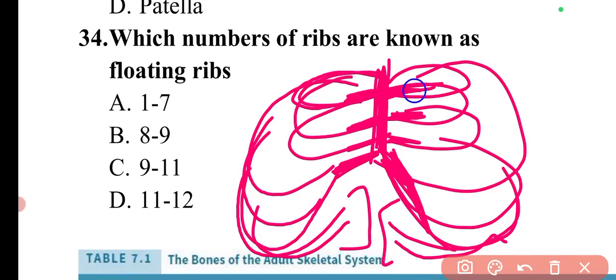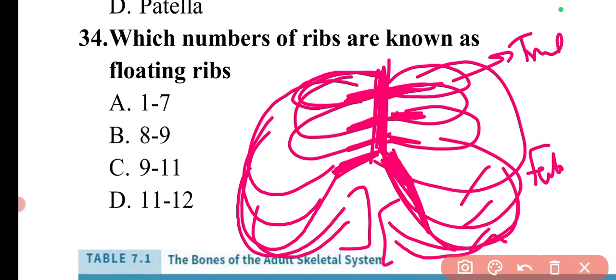Those bones which are directly attaching with the cartilage to the sternum, these are the true ribs. Bones attaching with a single shared cartilage, this type of bones, these are the false ribs, and the hanging part is the floating ribs. So now we need to find out which numbers of bones are known as the floating ribs and true ribs. So basically the first five ribs are known as 1 to 5.